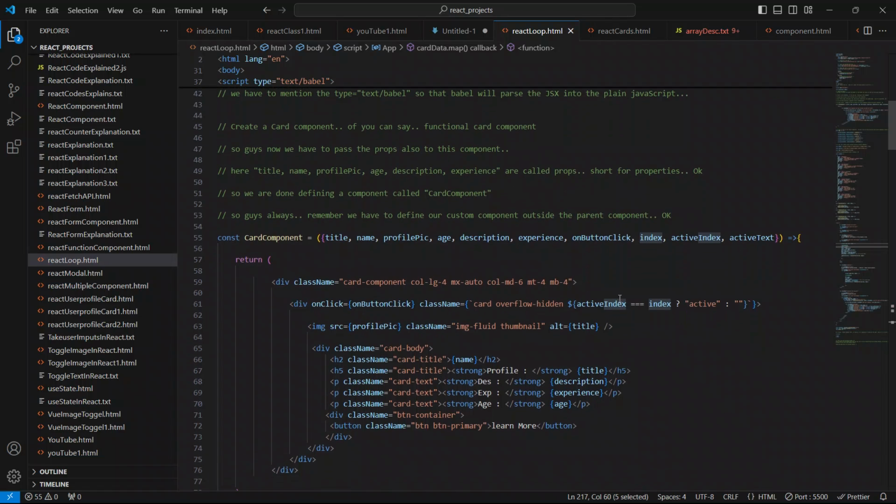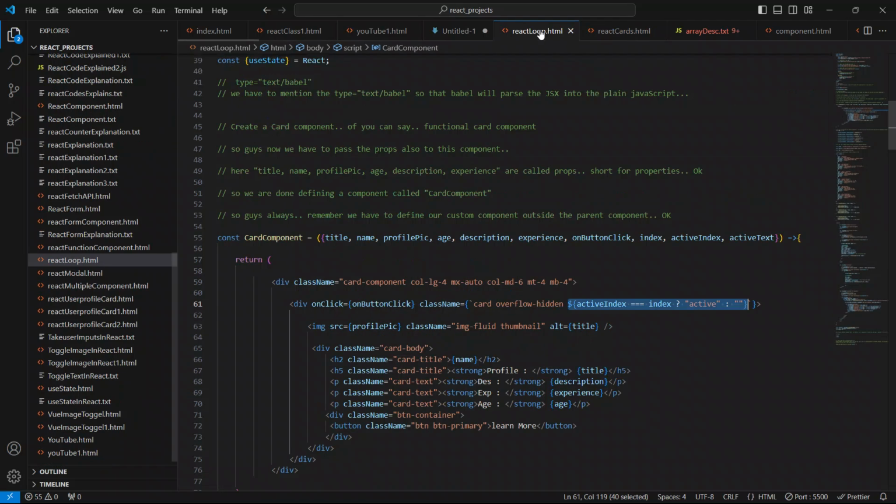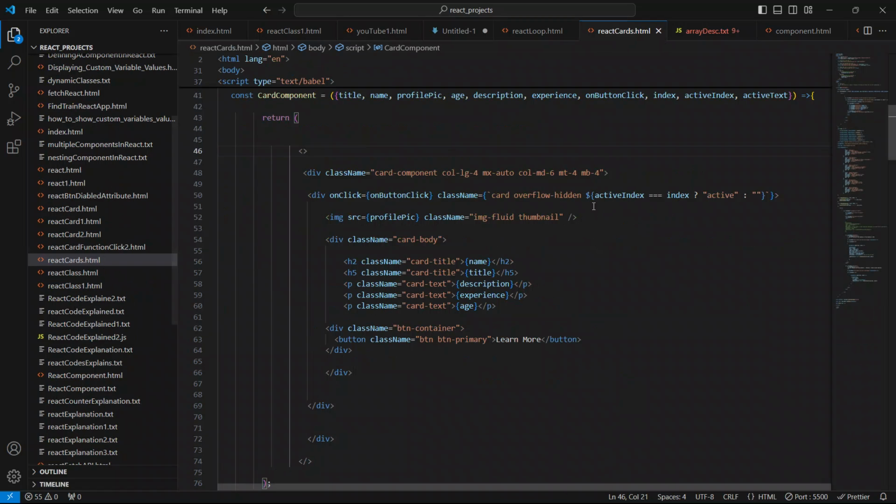Now guys, what is happening guys? Just copy this from here and replace this, and replace this active index.